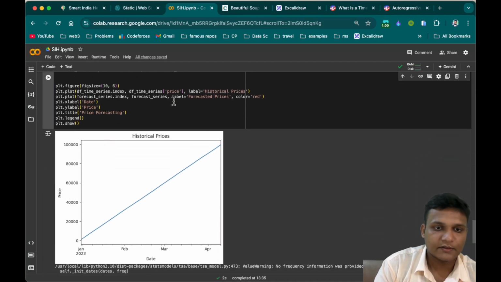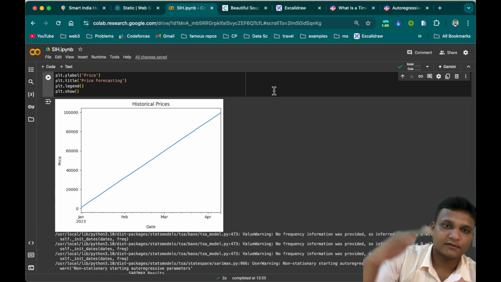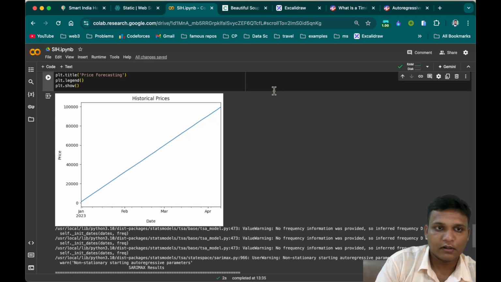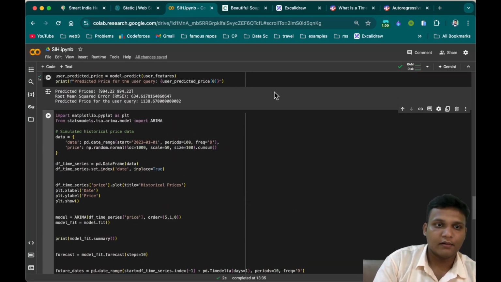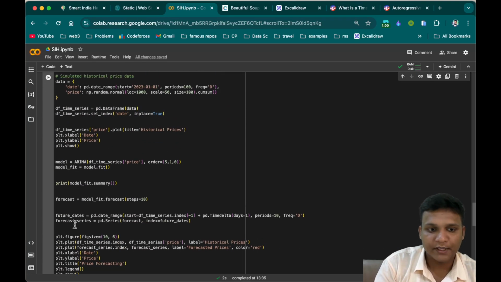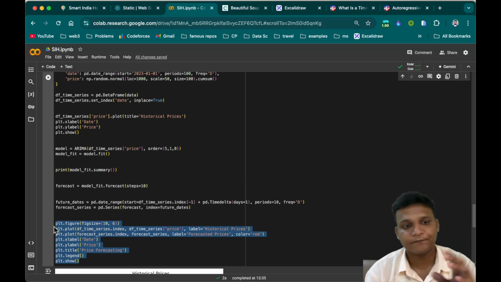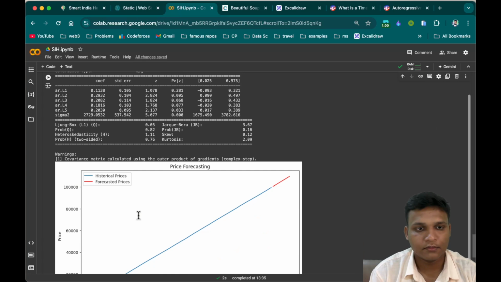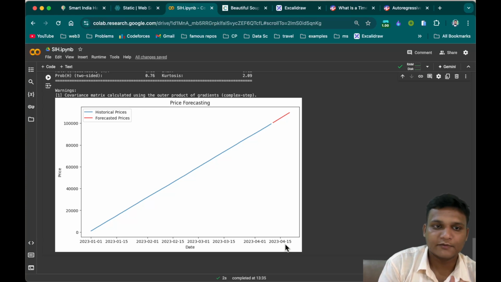Here I have used just a simple linear price trend, which is increasing day by day, right? From 20,000 it has reached 1 lakh today. So I want to know the future price trend graph. So our model, which is the ARIMA model, is going to predict the future dates and forecast the time series, and then we are plotting that time series, right? Let's see the predicted output, which is here, right? It has predicted prices from 1 1 to 15 4.